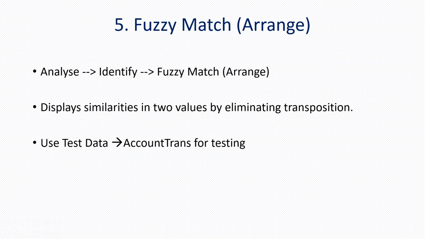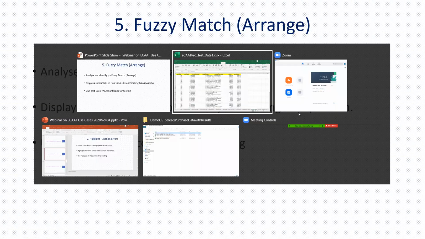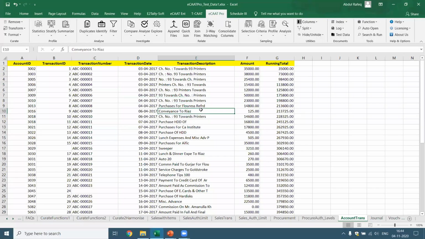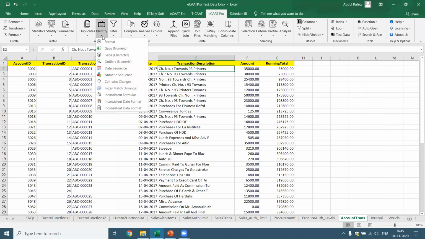Let's do an interesting function, fuzzy match. It displays the similarity in the two values by eliminating transposition. This is a very interesting function. Let me show you this. I'm going to use this same file. Now I want to see this transaction has been written in multiple ways. I want to use this fuzzy match and see, are there duplicates in this?